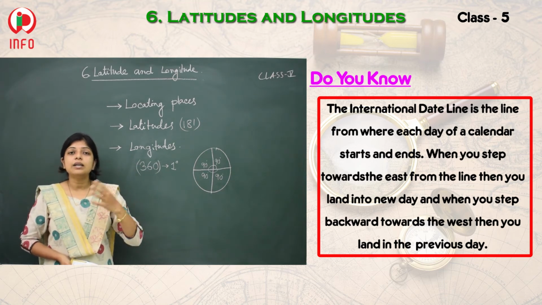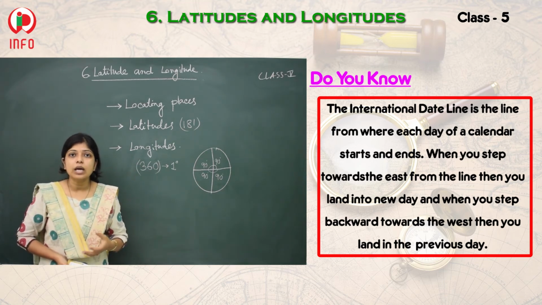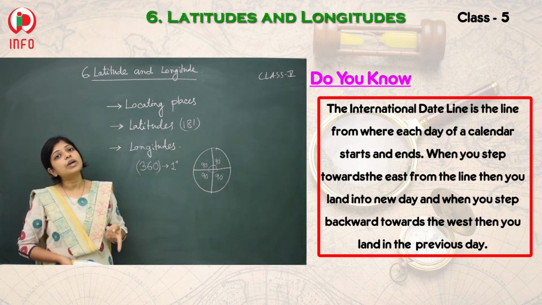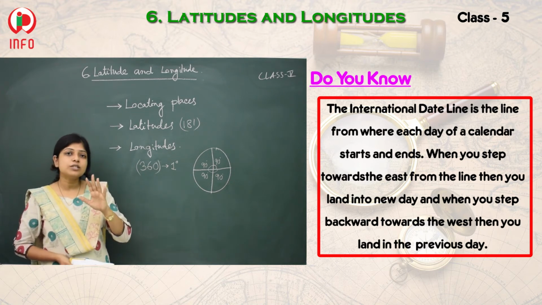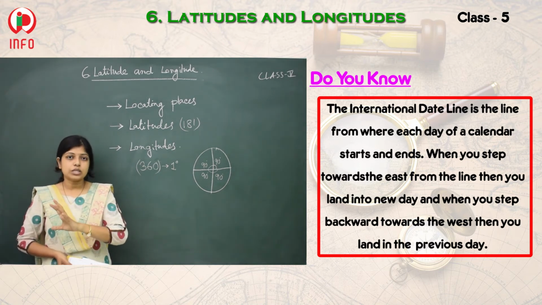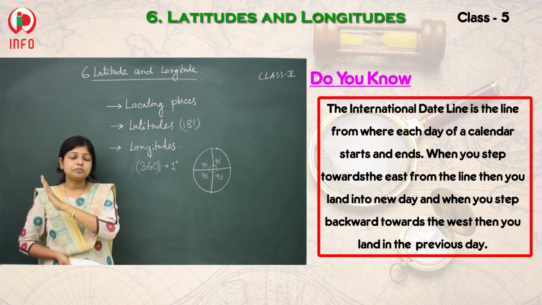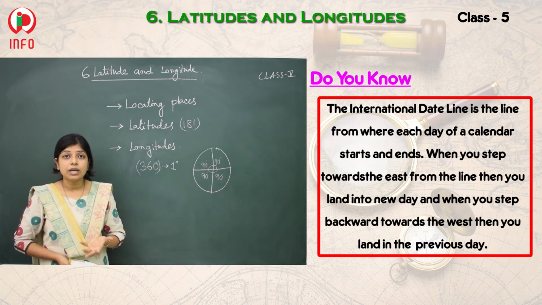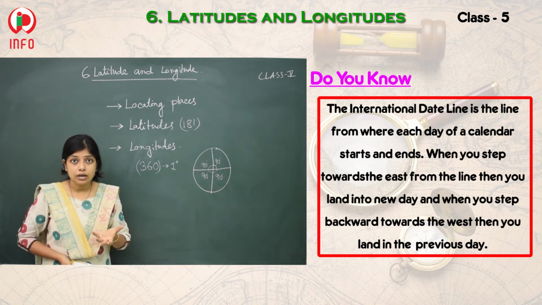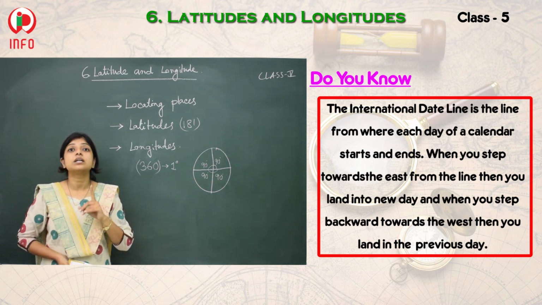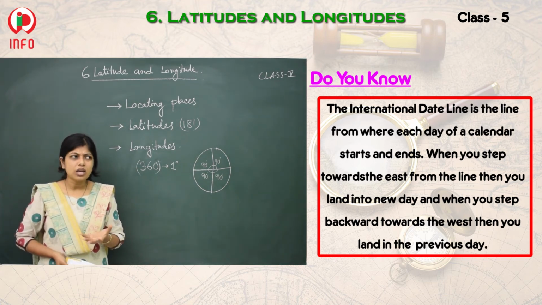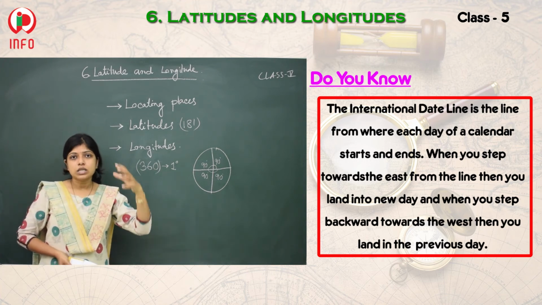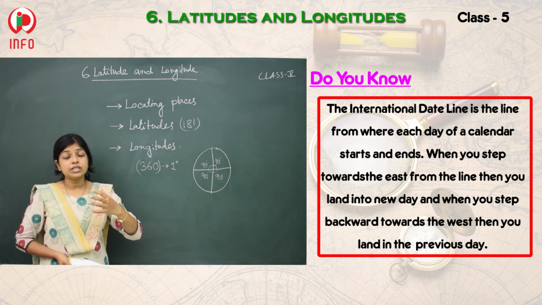Yes, the date is being changed in this way because our earth is rotating in which direction? From west to east. That's why the places situated on the east side face the morning first. That is the main reason Japan is the first country where the sun rises. You may say to me, no, the sun never goes to sleep. Any part of the surface will be illuminated by the sun.